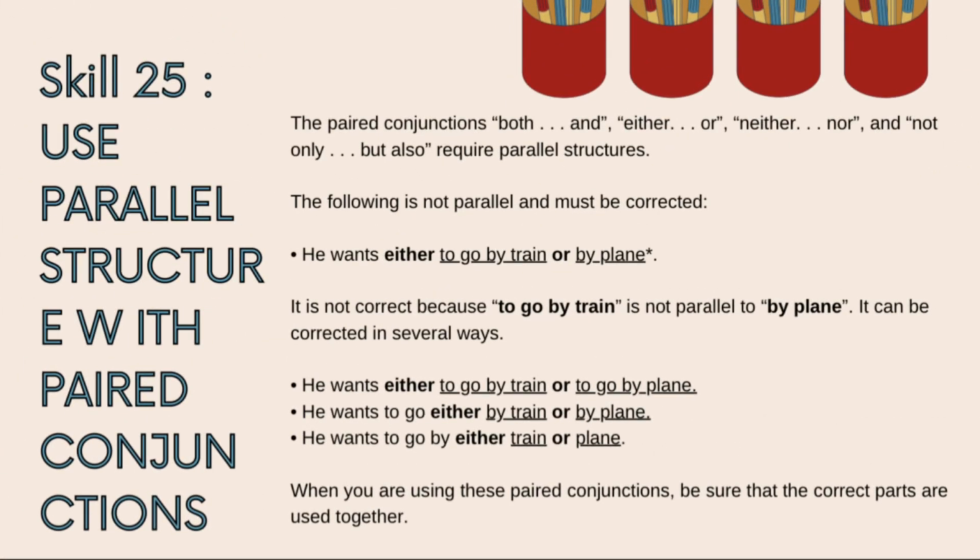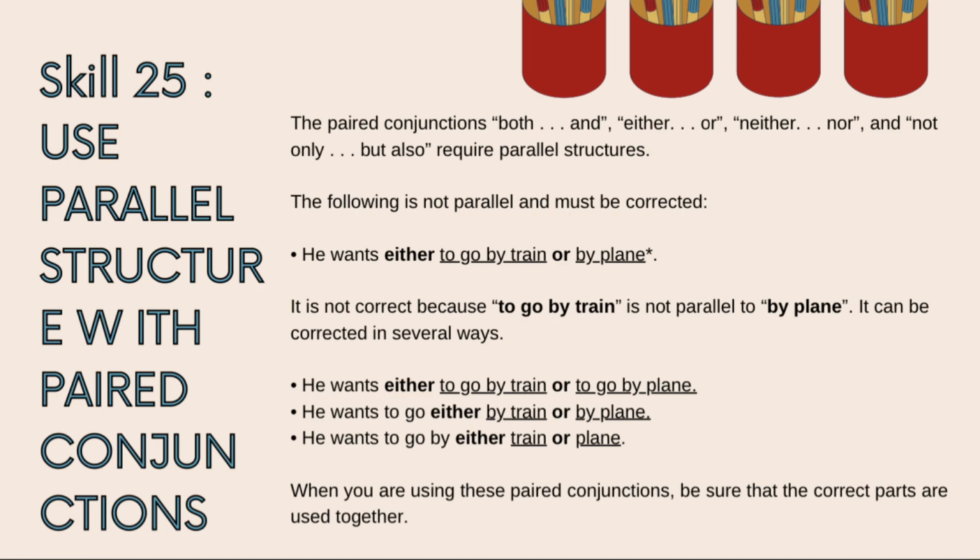Okay, now we'll go to skill 25: Use parallel structure with paired conjunctions. The paired conjunctions both...and, either...or, neither...nor, and not only...but also require parallel structures. The following is not parallel and must be corrected. The wrong example is "He wants either to go by train or by plane." It is not correct because "to go by train" is not parallel to "by plane."